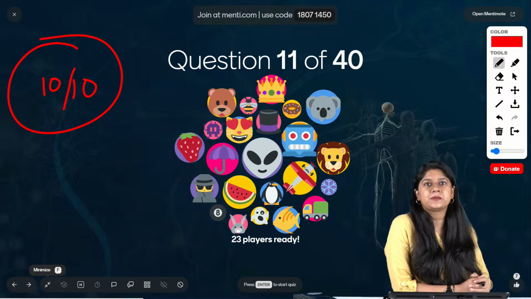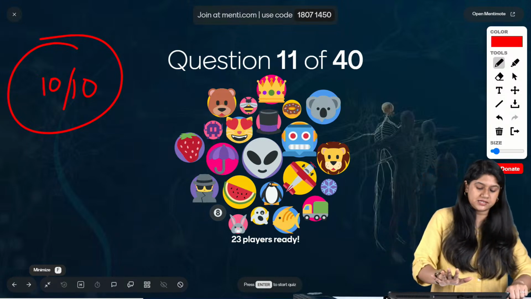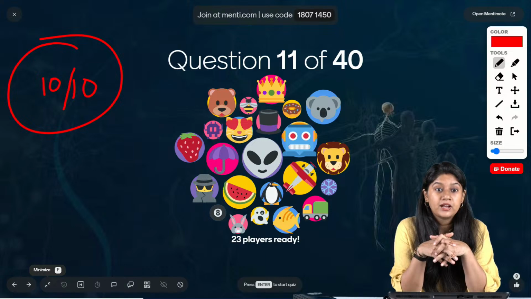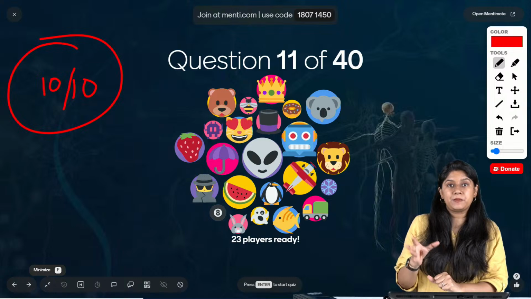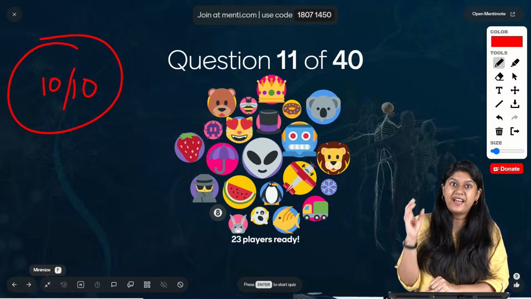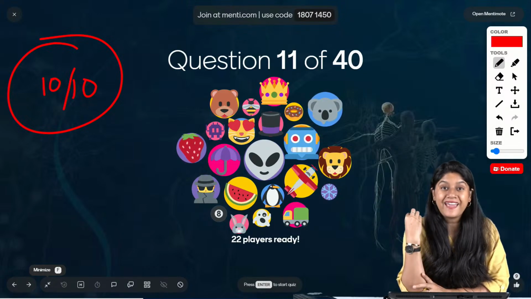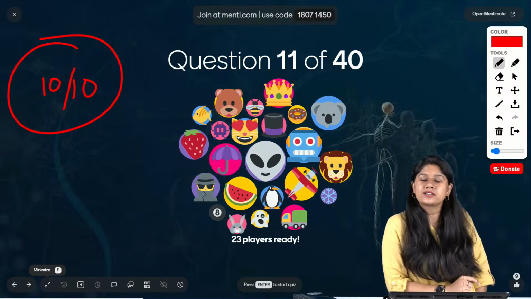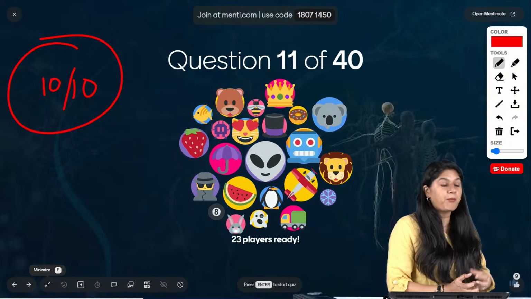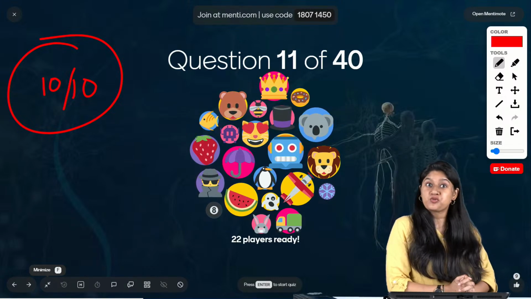So everyone, are you ready for the next chapter, which is neural coordination and control? Basically, it's all about the brain वाला part, right? Luckily, इस chapter में से, जब हम पढ़ाई भी करें तभी मैंने बोला था कि from this particular chapter they have removed the topics of sense organ. I'm sure you all have seen that in the past few years, in every paper, you will find a question on the eye or the ear, है ना? It was such an important topic, but luckily this time it's not there for us.